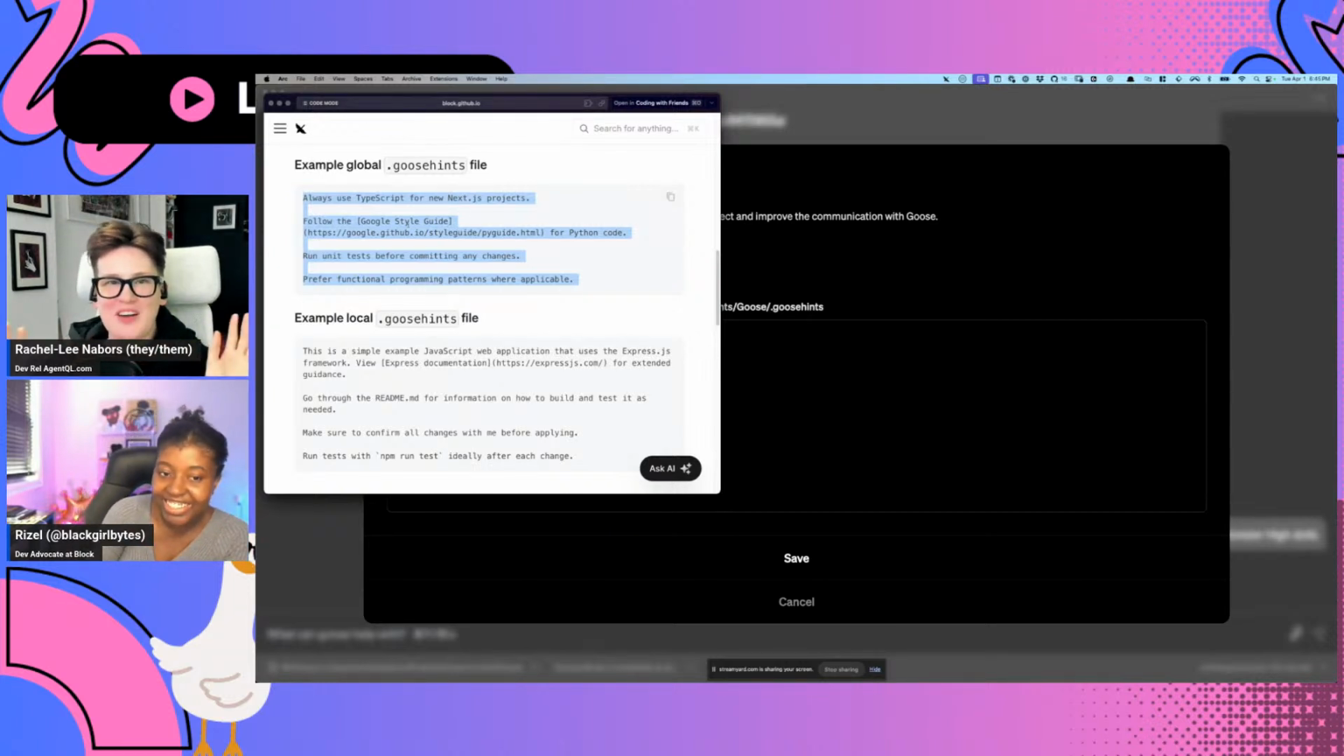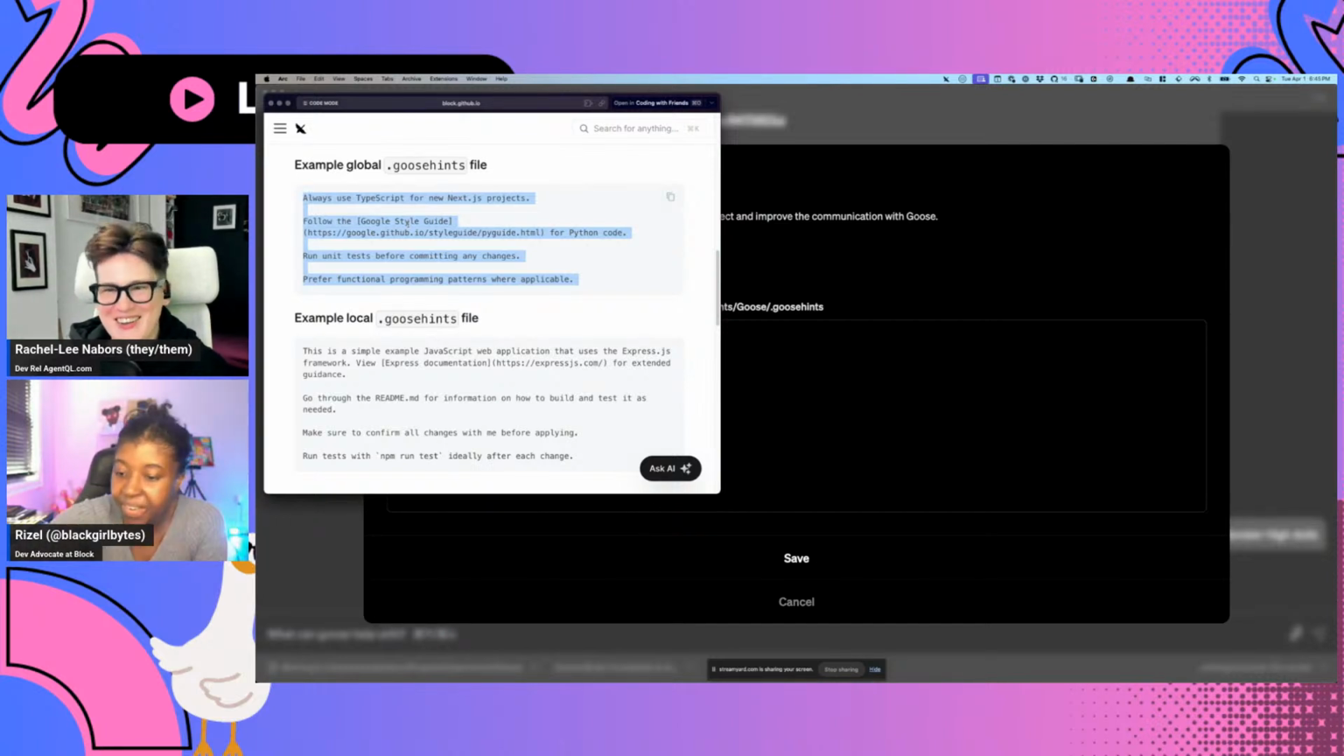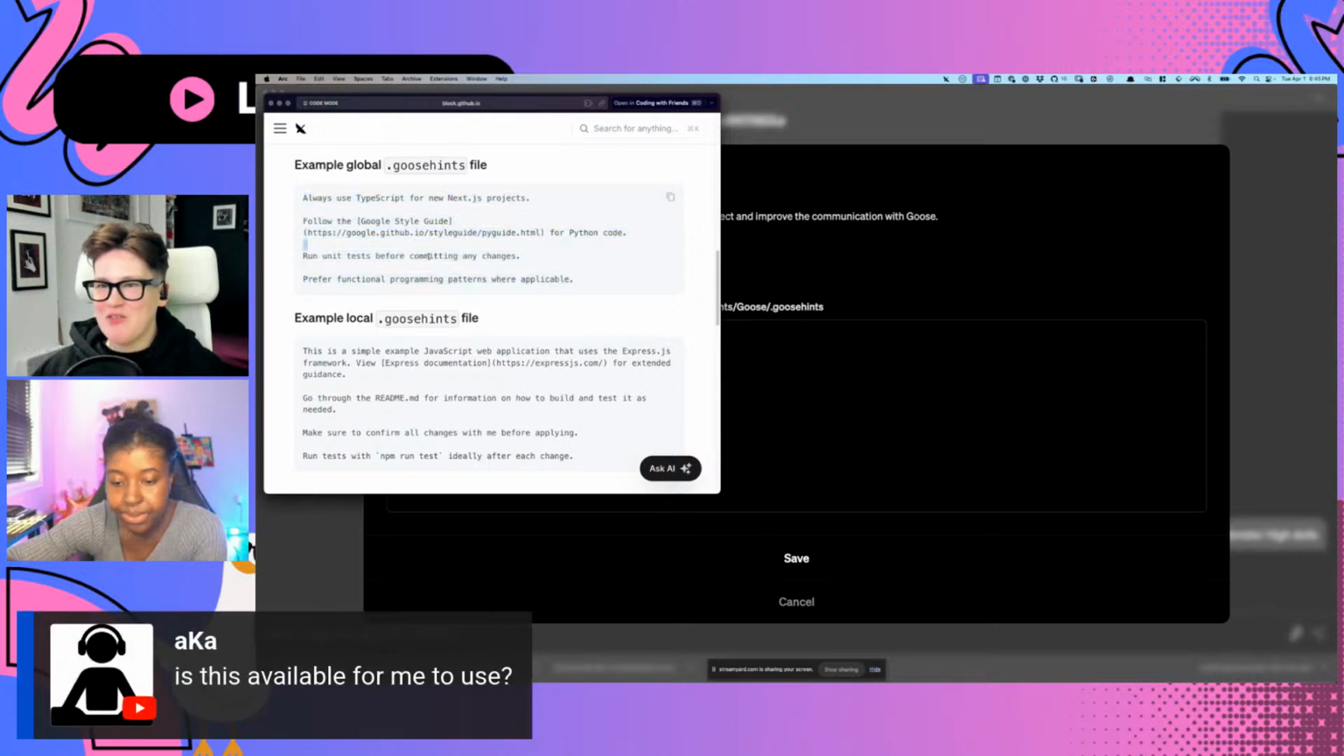Well, follow Google style guide. Well, I'm just going to let Goose write all my documentation for me from here on out. Oh, this looks so much fun. This could be really helpful. Yeah. Oh my God. Is Goose available for you to use?